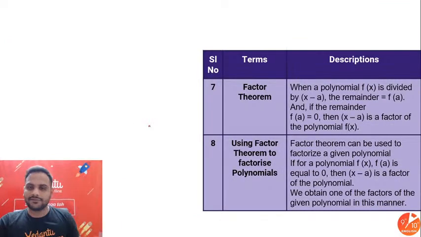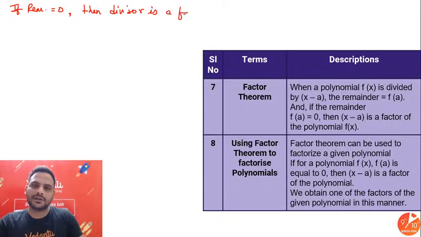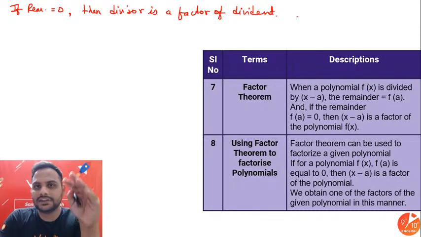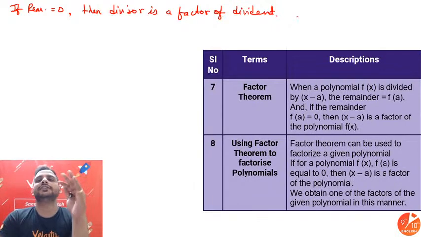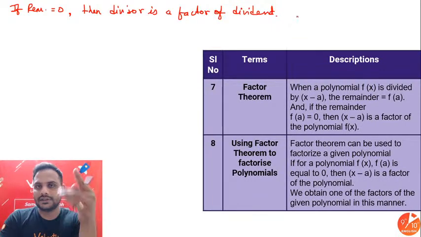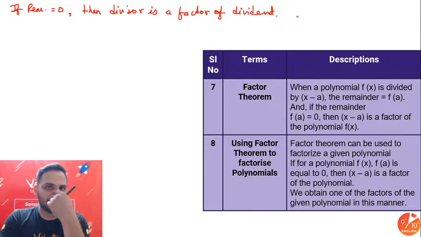Alright. Now factor theorem, what it says, see, factor theorem में एक simple सी बात है बेटा. If remainder is equal to 0, then divisor is a factor of dividend. Yes or no? Suppose if I divide 15 with 2, when 15 is divided by 2, remainder is 1. I can clearly say 2 is not a factor of 15.